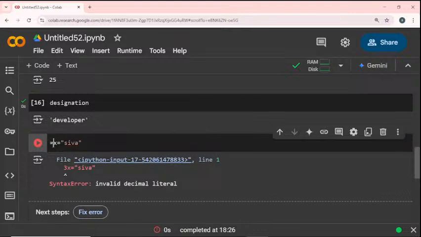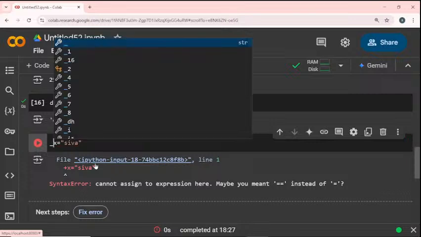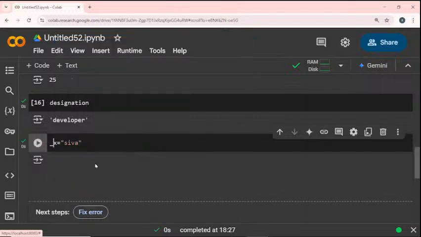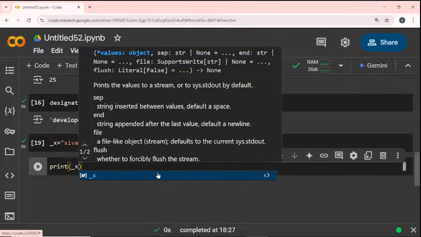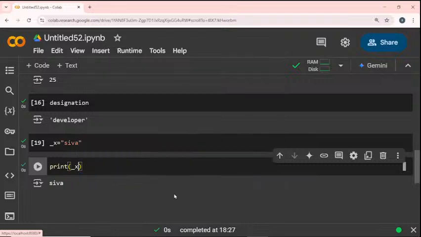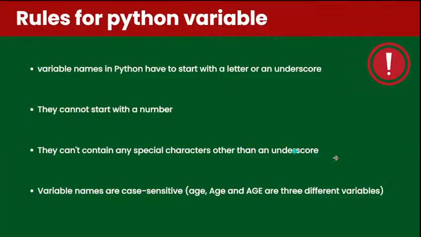And similarly, I will give a plus operator, a plus. I start with a symbol, and that is also not accepted. So only an underscore or letters are accepted. Now the underscore is accepted for the variable. Now I will print this underscore x. I call this variable name, and automatically the Shiva value will be executed. Okay, so this is the rules of Python variables.